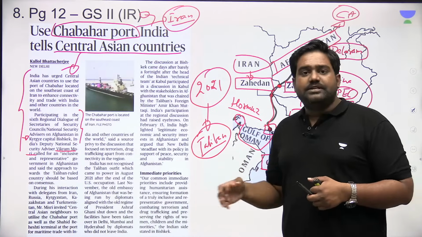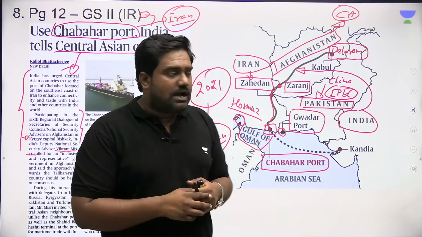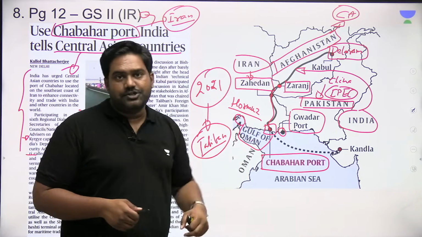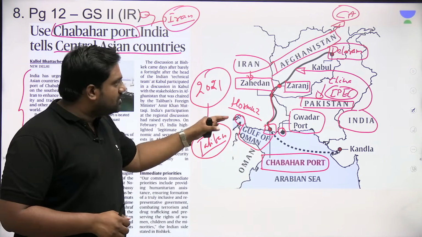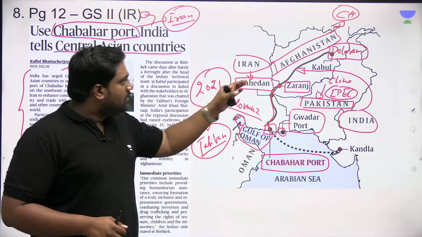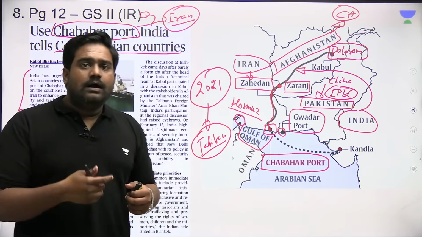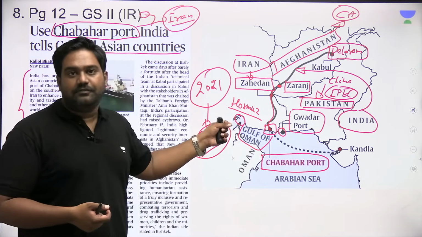So India came up with this strategy of developing Chabahar Port in Iran as a viable route to connect with Afghanistan and Central Asia. But right before this route could be fully completed, in Afghanistan, the government was thrown out, the Taliban has taken over, and our ties with Iran have also been very badly affected.